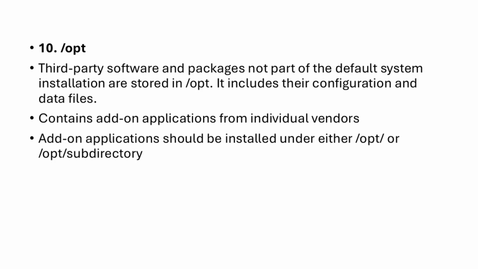Why is /opt used? It keeps extra applications separate from the main Linux file system. It makes it easier to manage and remove third-party software. In easy definition, the /opt directory stores optional or additional software applications installed by third-party vendors.